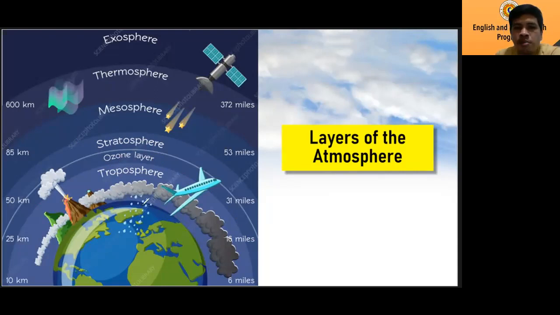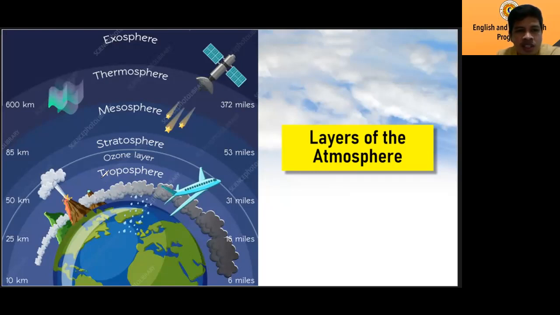In other words, the temperature in the different layers of the atmosphere changes, so the temperature is not the same. We're going to study this one by one and identify the characteristics of each layer.